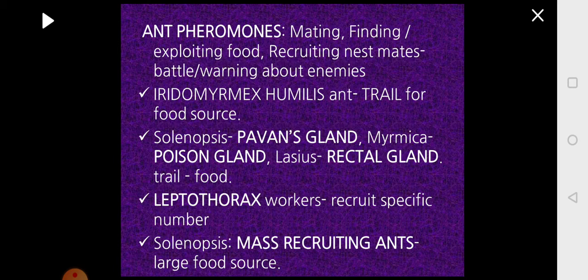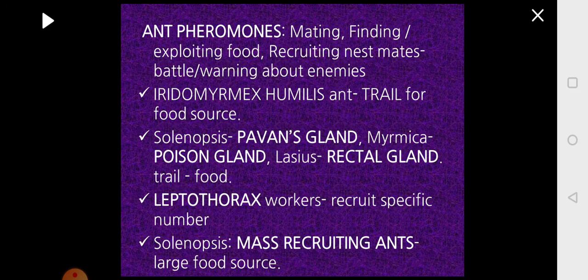Leptothorax, here the workers will recruit a specific number of members. If you look at how the ants are recruited for different purposes, let us take an example of an ant which is trying to get the food back to the nest. Sometimes you must have seen they have found a food source which is quite big compared to their own body, but some 2 or 3 ants are enough to roll that food to the nest.